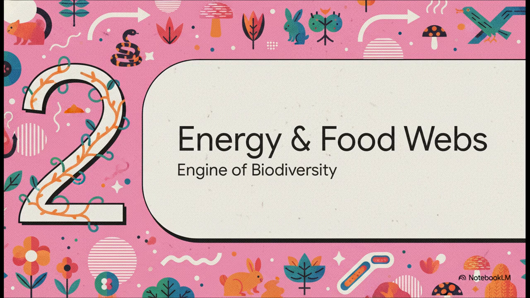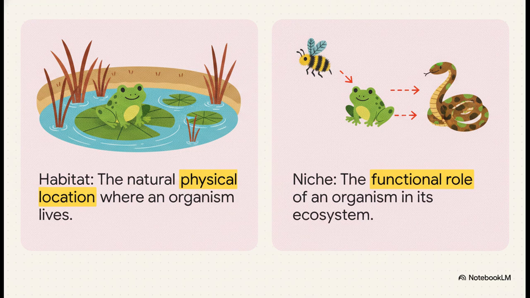Moving on to Section 2. Energy flow and food webs, the engine of biodiversity. So to really grasp a food web, you absolutely must remember the difference between a habitat and a niche. A habitat is basically just an address, a physical location like a frog living in a pond. But a niche? A niche is the organism's functional role or its specific job in that ecosystem. It's what that frog eats, like insects, and what eats the frog, like snakes. It is how it interacts with the whole system.